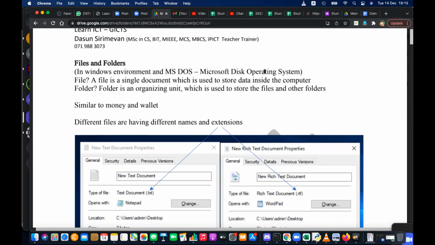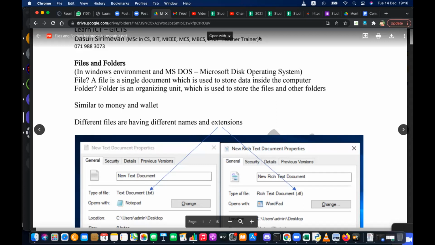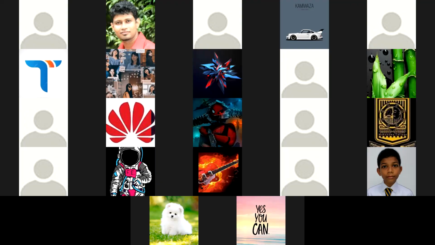I would like you to share the screen and remind us of the last day's lesson of changing date, time, time zone, as well as the currency. So who can remember that? Who can share the screen and show us the steps to do that?